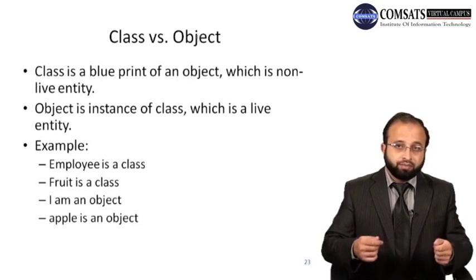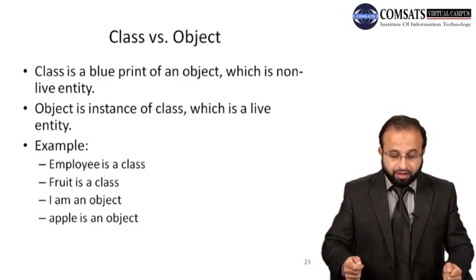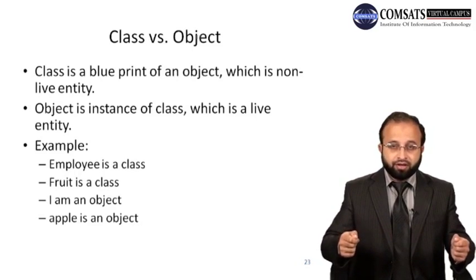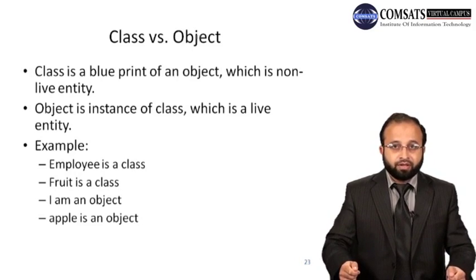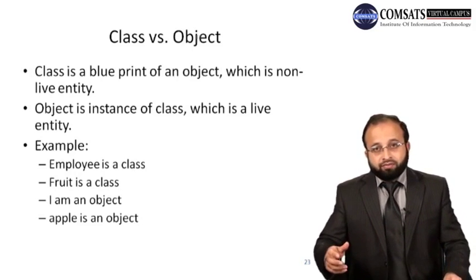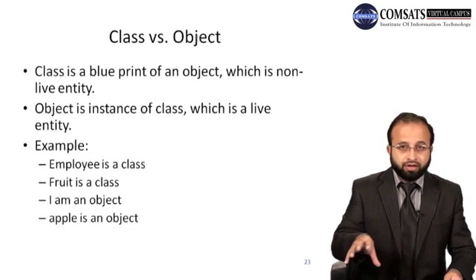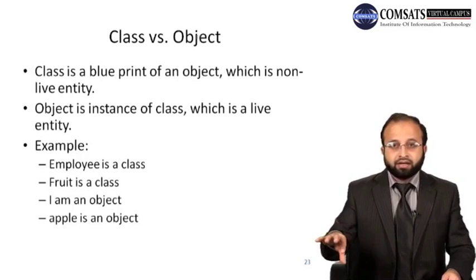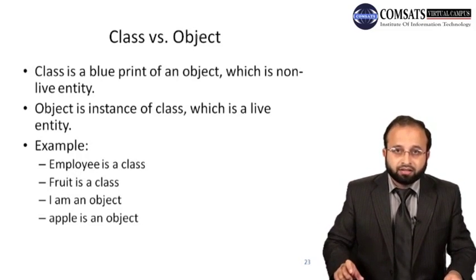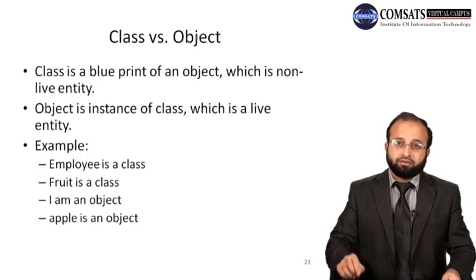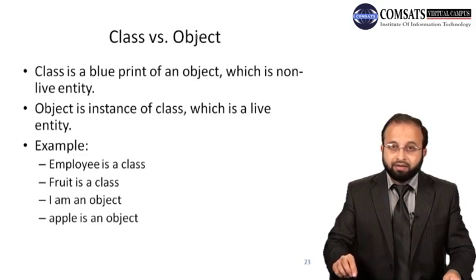A class is basically the engineering drawing of the object, right? This means that a class, that engineering drawing, is basically on paper or on the computer, and has no existence. In an object-oriented programming language, when you define a class, we will see how we can define a class, and compile and run that program, no memory will be allocated to that class until you create an object of that class. So the object is the instance of the class, which is a living entity.